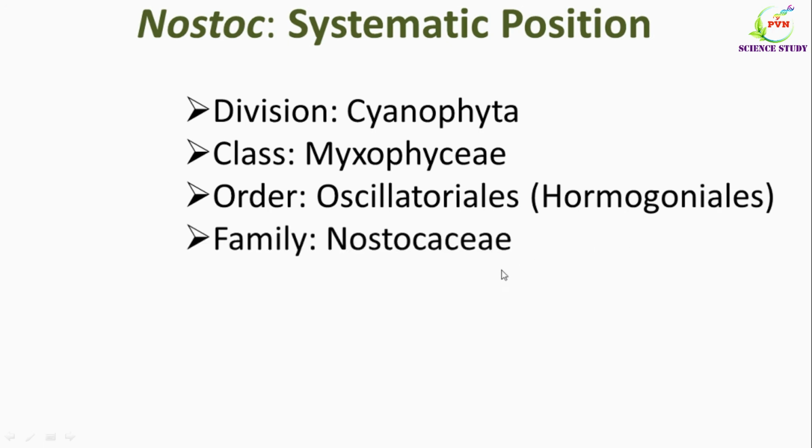Its family is Nostocaceae because this is the single family and all the characters are the same as we have already studied earlier. And the genus is Nostoc. So this is the systematic position of Nostoc.